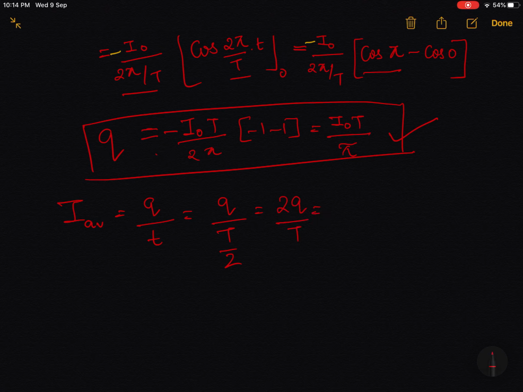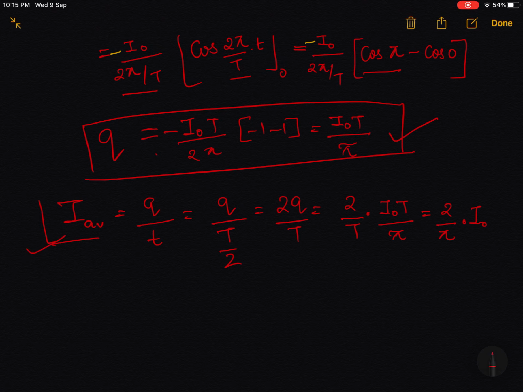Now, let me put the values in. It will be 2 by t. Instead of q, I will have multiplied by I naught t upon pi. Let me cancel out the t's, and this is what I get. 2 divided by pi multiplied by I naught. What is this? This is the value of I average.